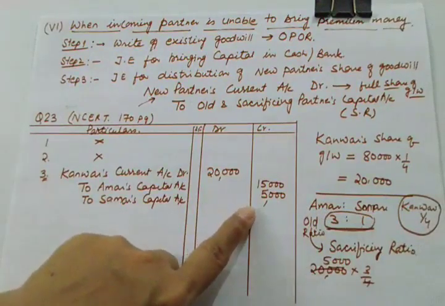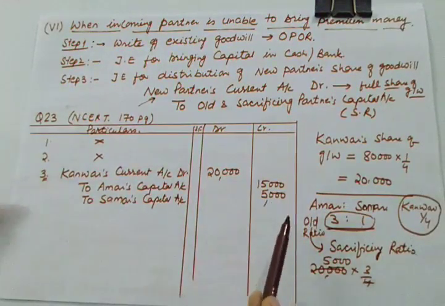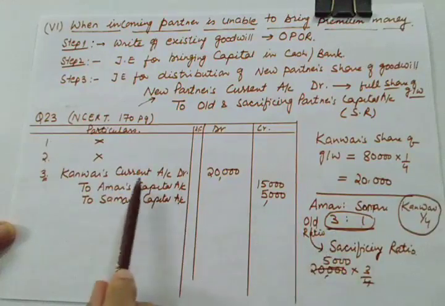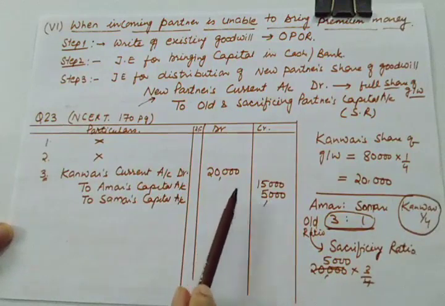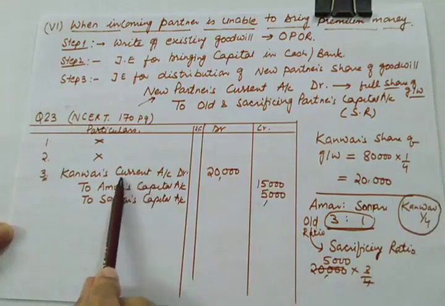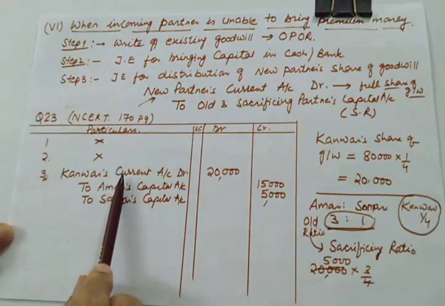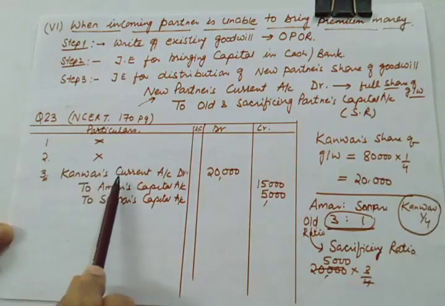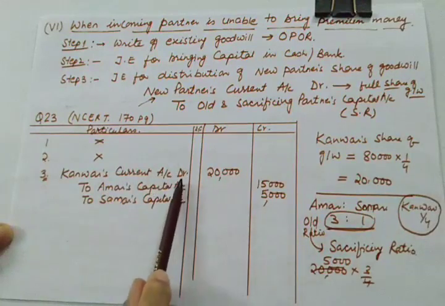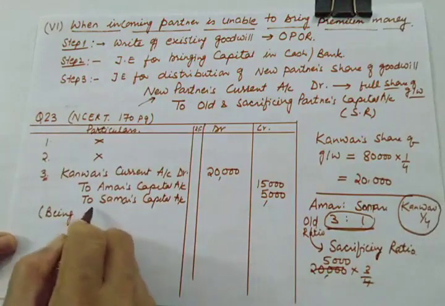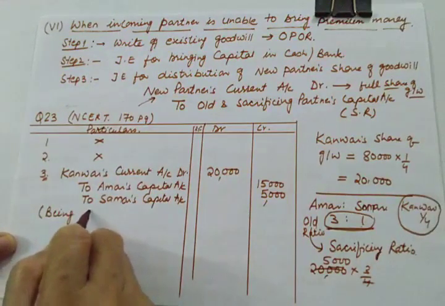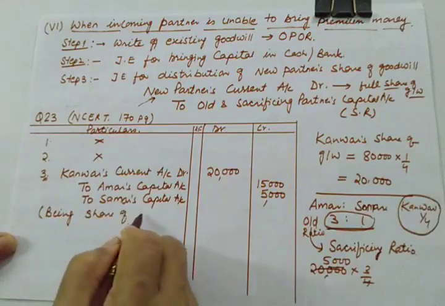So I think this is clear to you, how to treat it when the newly coming partner is unable to bring his share of goodwill in cash. So the whole amount will be taken from his current account, and you need to keep in mind that we'll be showing this current account on the asset side of the balance sheet because of its debit balance. And then you can write down the narration being share of new partner's goodwill.